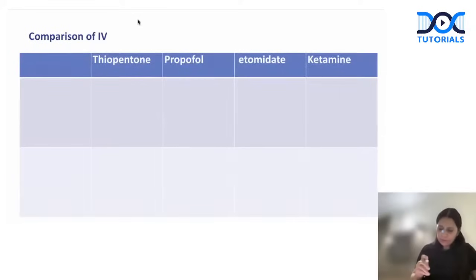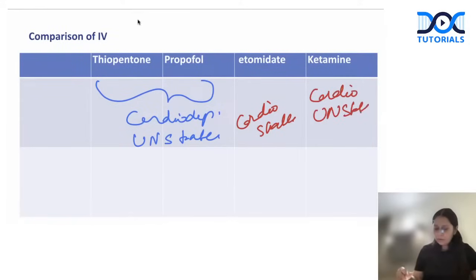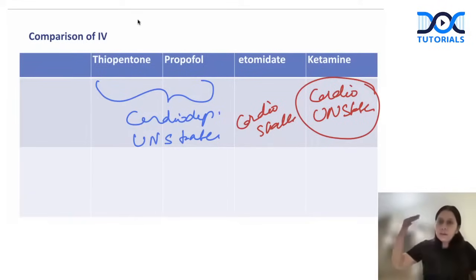Ketamine is a cardiodepressant. So remember, thiopentone and propofol are cardiodepressant, cardio unstable on the cardiovascular system. Etomidate is cardio stable. Ketamine is also cardio unstable. It increases blood pressure and heart rate because of its sympathetic stimulation effect, and in the absence of catecholamines, it is a myocardial depressant. So cardio unstable. Keep it in mind.